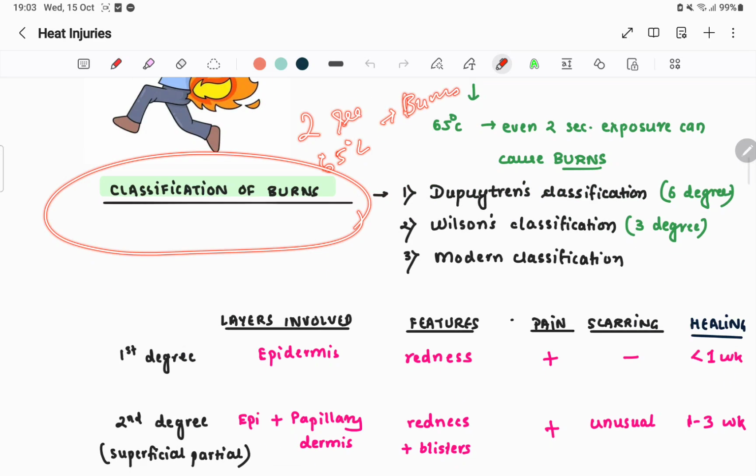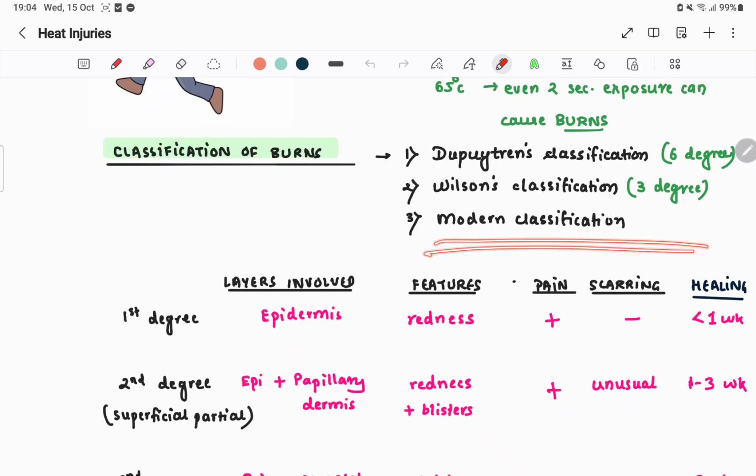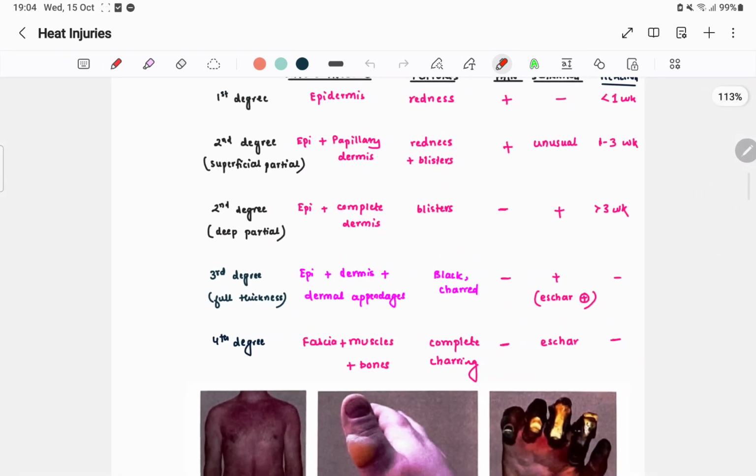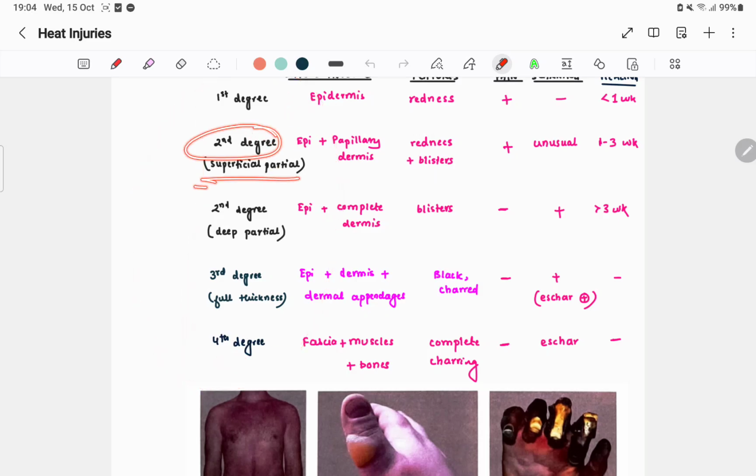What is the classification? We have three classifications. The most common one is the modern classification. Of course, modern is the most accepted one. Dupuytren's classification has 6 degrees of burn. Then Wilson's classification, 3 degrees of burn. And the modern classification has 5 degrees, but usually we write up to 4 because second degree is classified into superficial partial and deep partial.